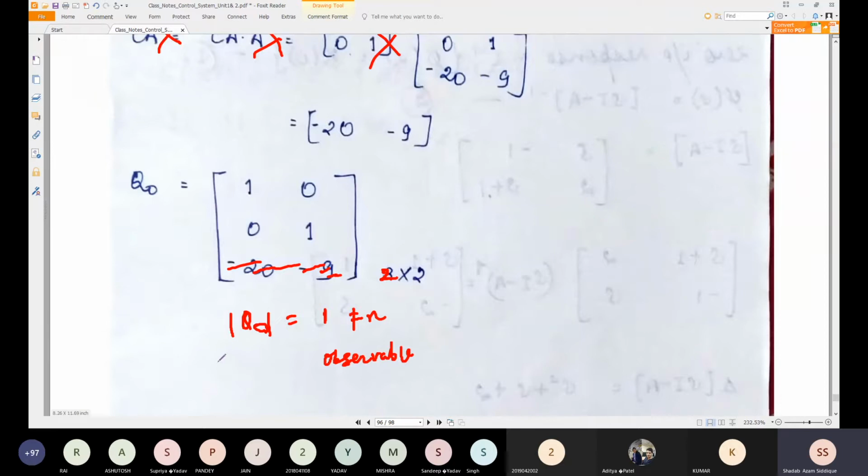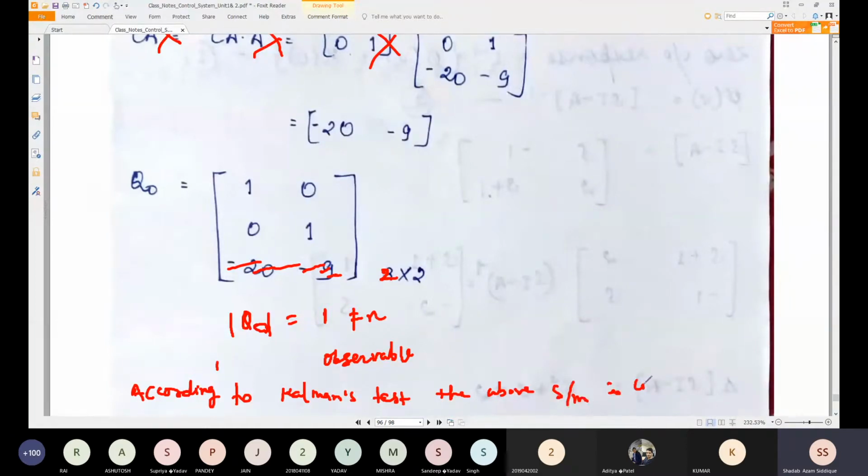So according to the Kalman test, you can write here the statement: according to Kalman test, the above system is controllable and observable.